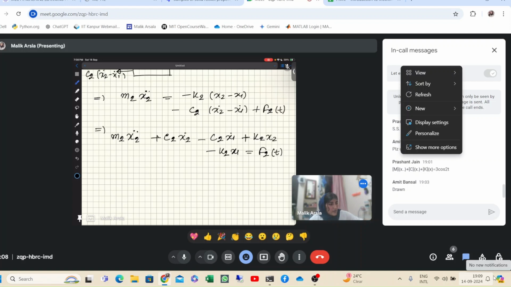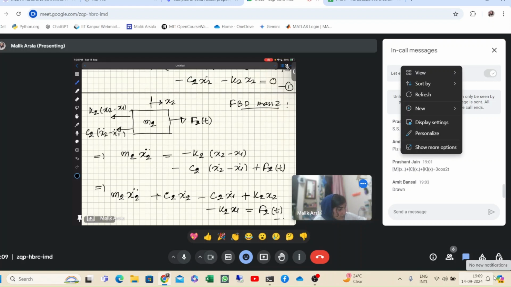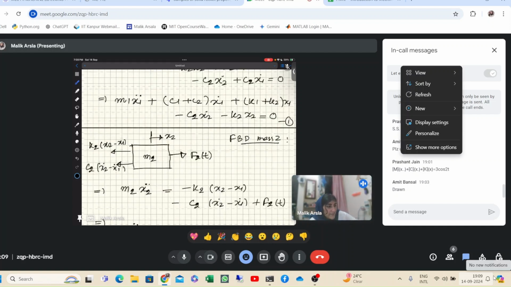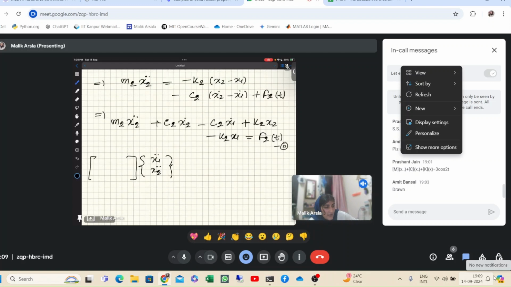No. Now these two equations we can again write in the coupled form. So first I will take x1 double dot and x2 double dot, and with this what we will multiply is the mass matrix. Here m1 is multiplied with x1 double dot and m2 is multiplied with x2 double dot, and we don't have any other terms for acceleration, so it will be m1 0 0 and m2.